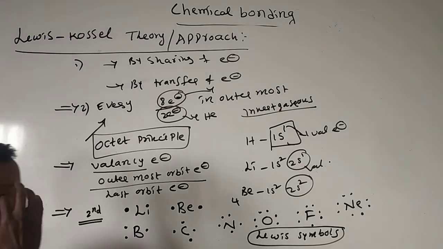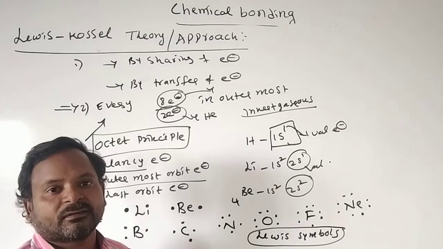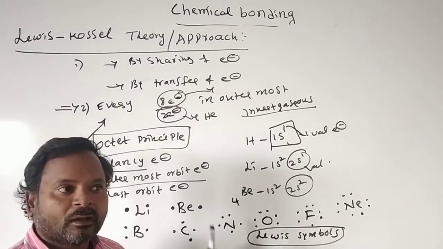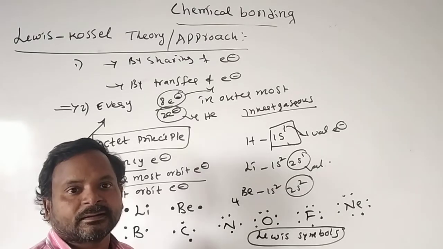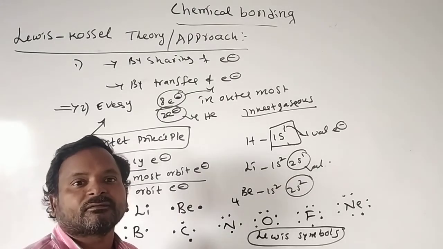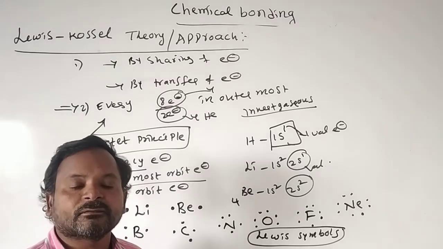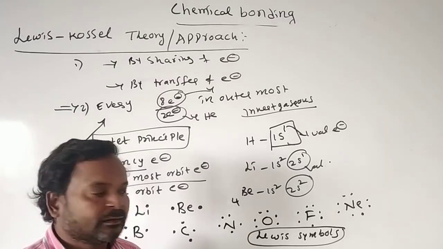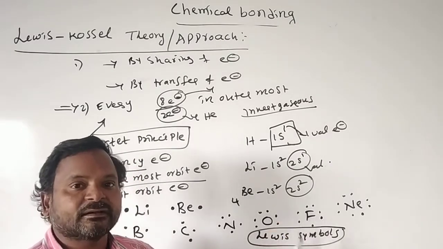What is the Lewis symbol? It is the representation of the atom symbol along with dots related to valency electrons. It represents the number of valency electrons present in the outermost shell.